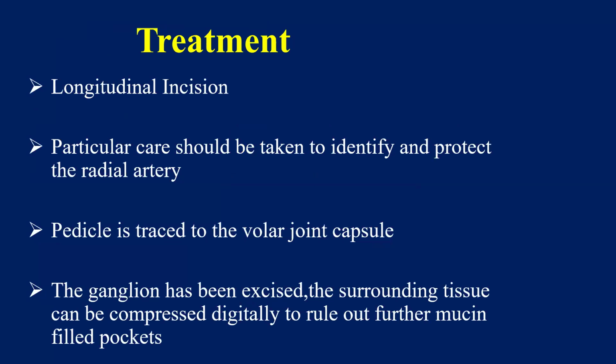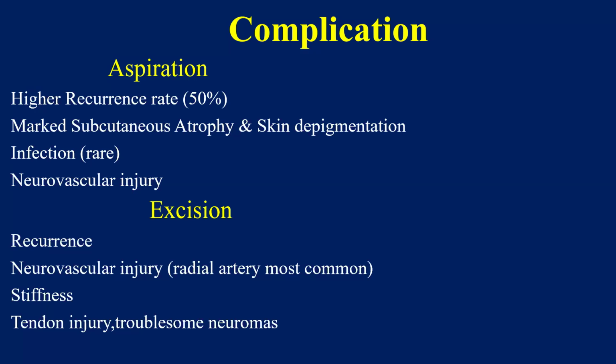Now, in treatment for volar ganglion also, a longitudinal incision is used, and particular care is to be taken for the radial artery. The pedicle is traced to the volar joint capsule, and the ganglion is excised. The surrounding tissue can be compressed digitally to rule out any further mucin-filled pockets.